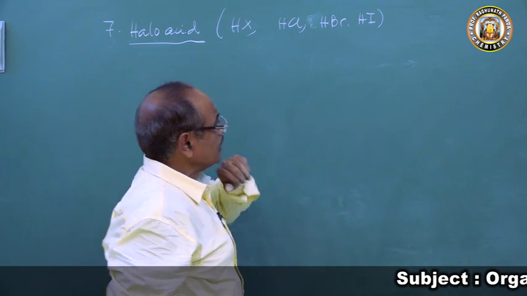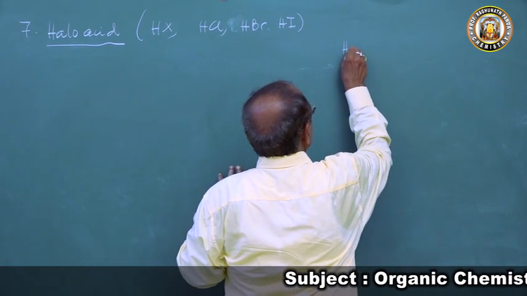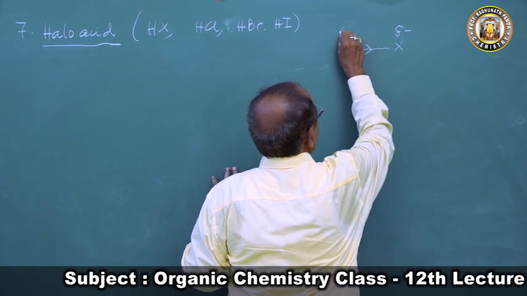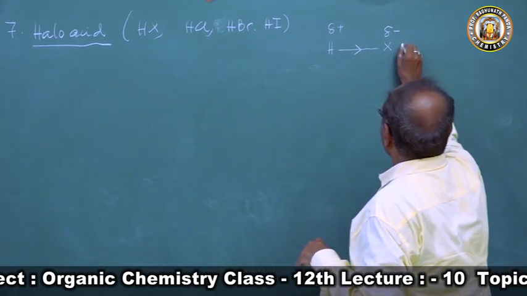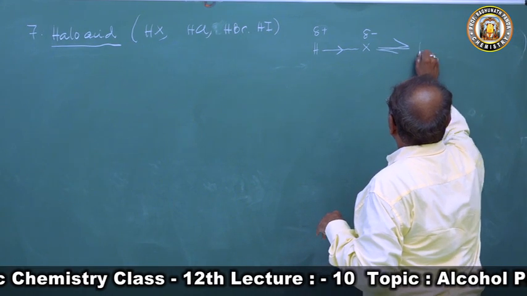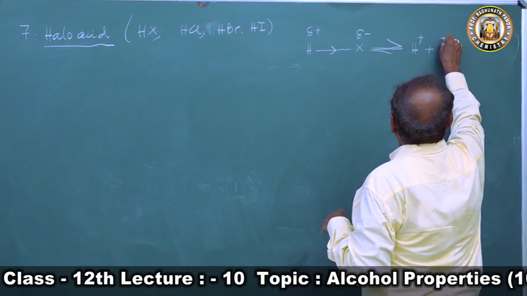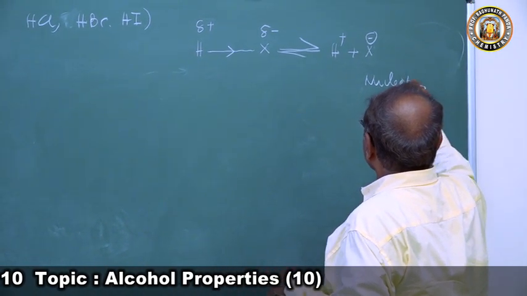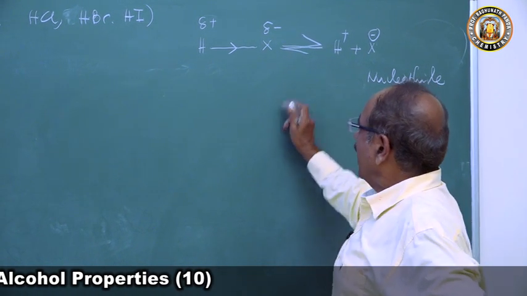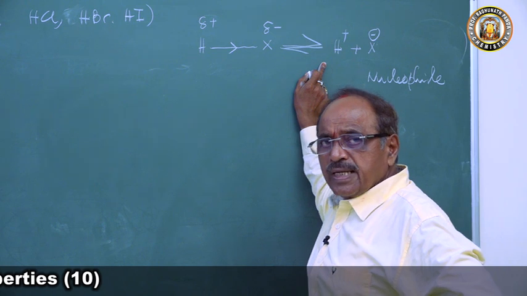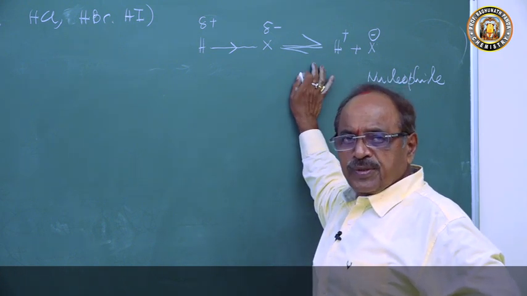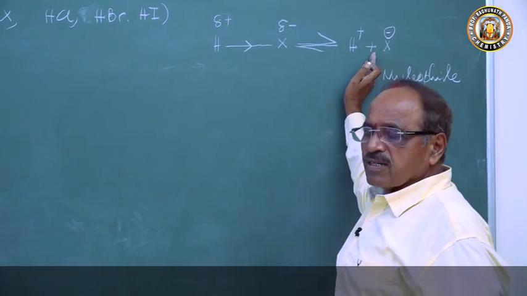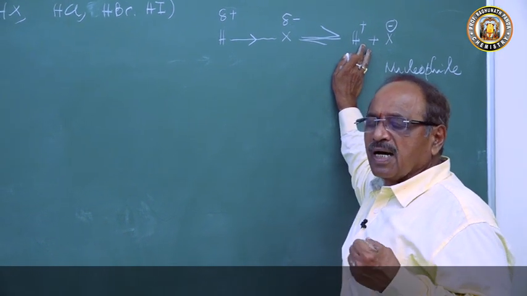We take these. Then what is a halo acid? If you take this HX, it is a covalent molecule, a partially polar covalent molecule. Drift of electrons takes place towards X, and all these are strong acids, so they have a strong tendency to undergo ionization to produce X minus: Cl minus, Br minus, I minus. What is this? This is a nucleophile. So all halo acids have the tendency to supply a proton and a nucleophile. The proton will be used to eliminate the water molecule, forming an oxonium ion, and the X minus will attack the carbonium ion to form the alkyl halide.